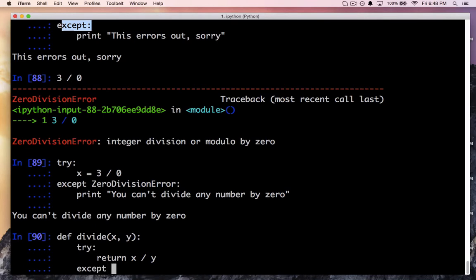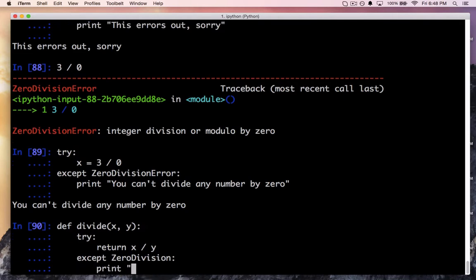Then here, in case it's a zero exception, in case someone puts a value for y as 0, you can say something like y can't be 0. Choose a correct value for y.